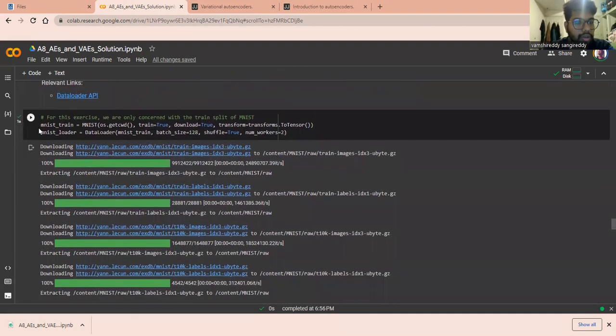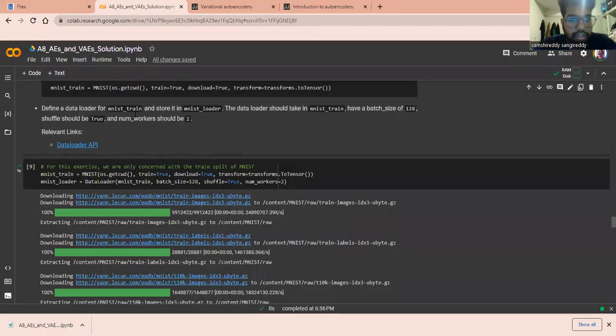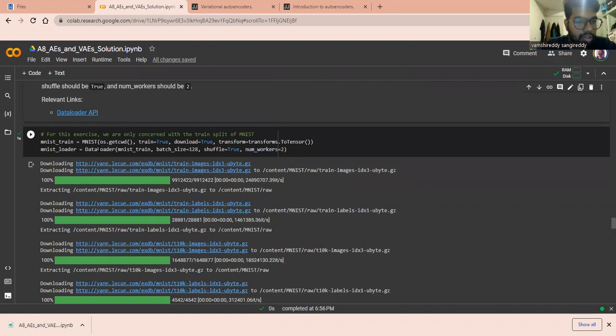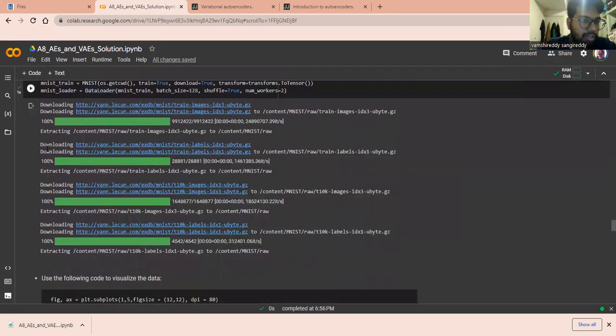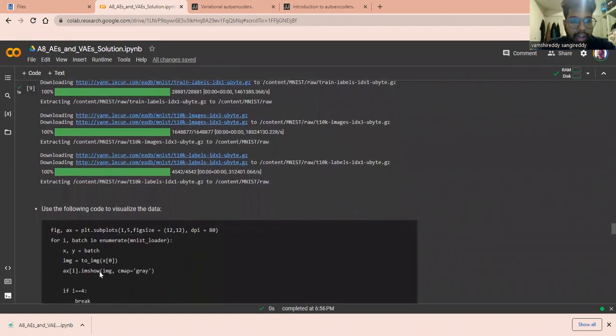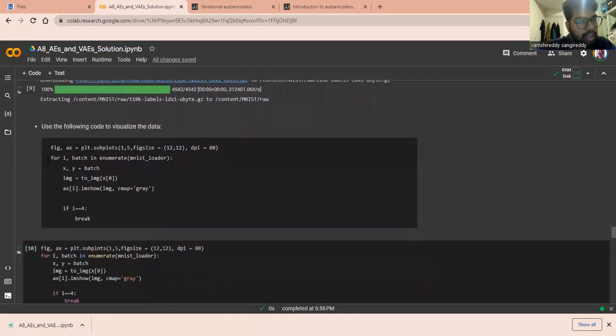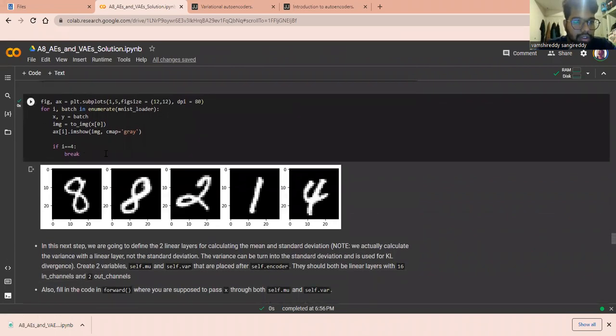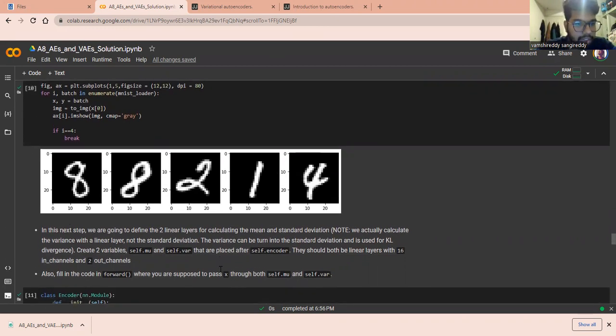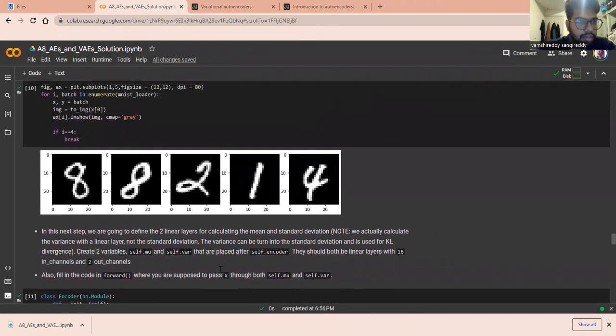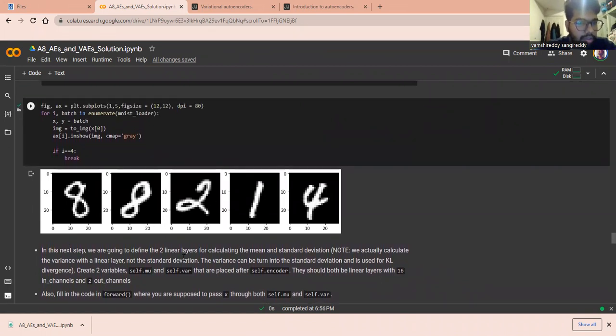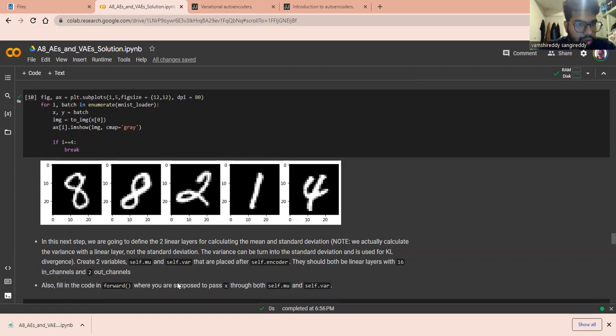We download the train dataset and the loader, and visualize the data using the following code. After visualizing, we get some random numbers like 8, 8, 2, 1, 4, taking the first indexes of the MNIST dataset.